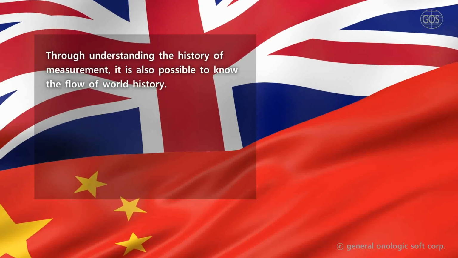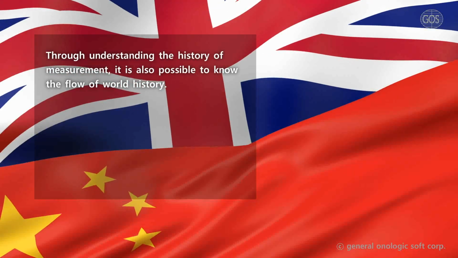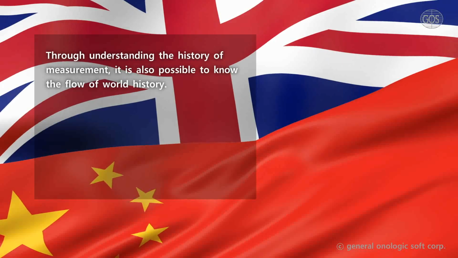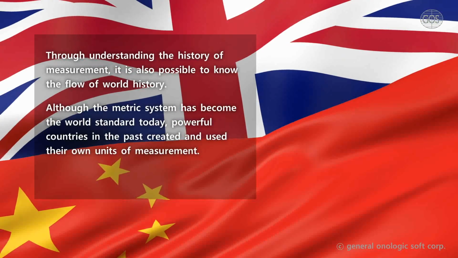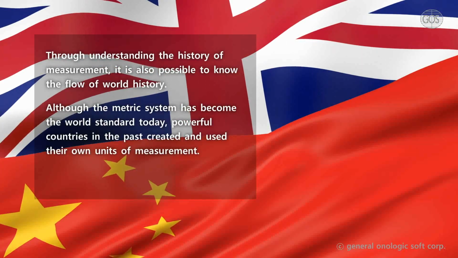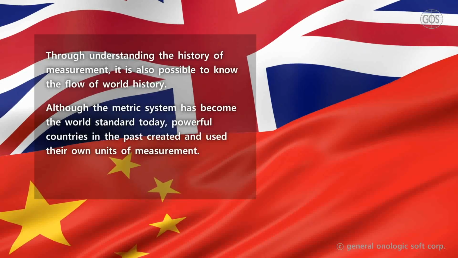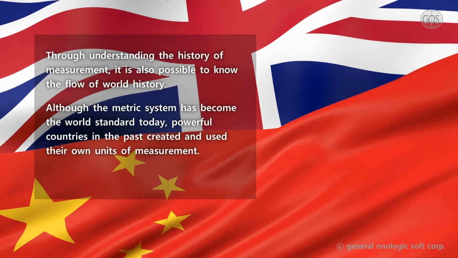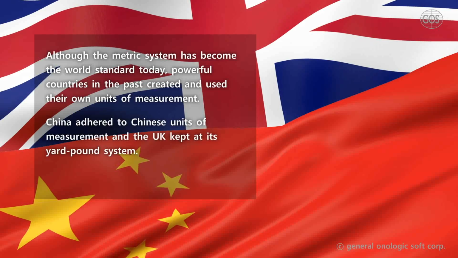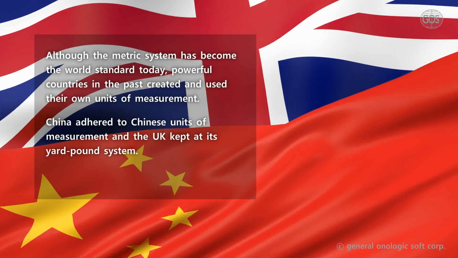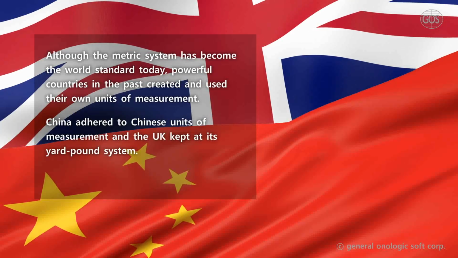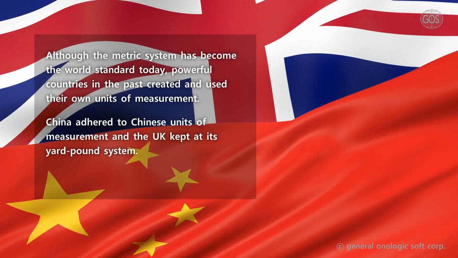Through understanding the history of measurement, it is also possible to know the flow of world history. Although the metric system has become the world standard today, powerful countries in the past created and used their own units of measurement. China adhered to Chinese units of measurement and the UK kept its yard-pound system.